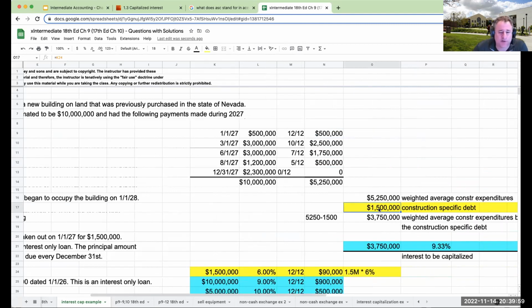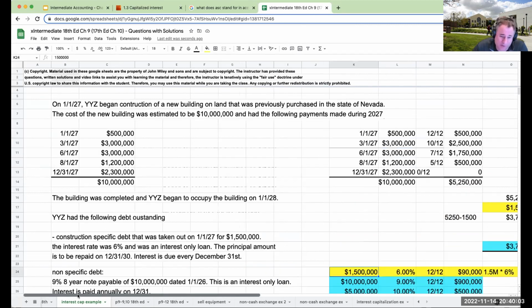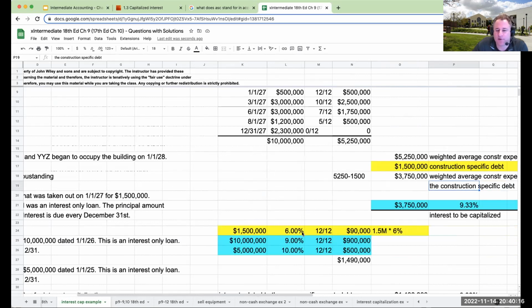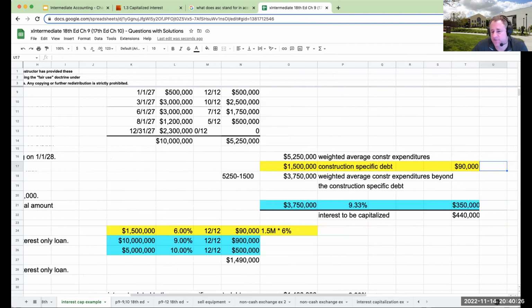Once I figure that amount out, what I'm then going to do is say, okay, what's the construction specific debt? Well, we had 1.5 million that I changed midway through. I guess I can do that. Probably not the best thing to do. Probably should remake this video, but yeah, what are you going to do? Right over here, this is out for the entire year. So this amount is at 6%, 1.5 million at 6%. That amount is going to be immediately capitalized because it's construction specific debt.